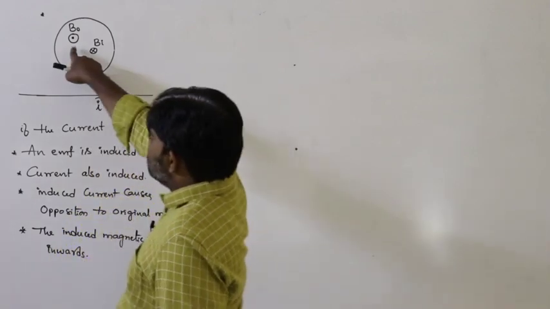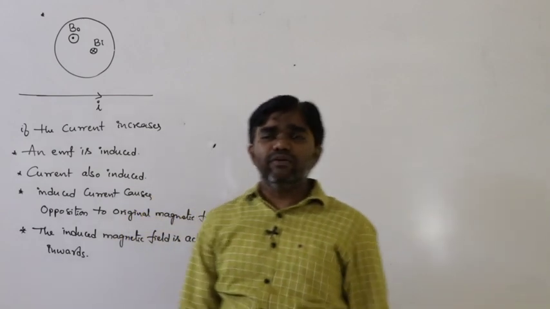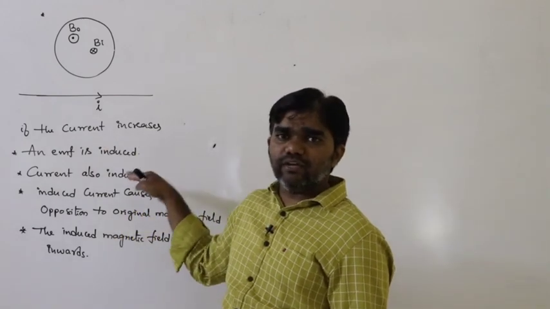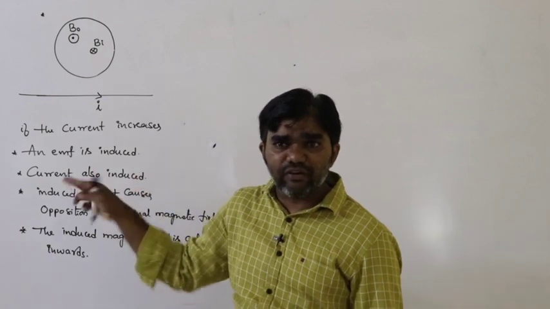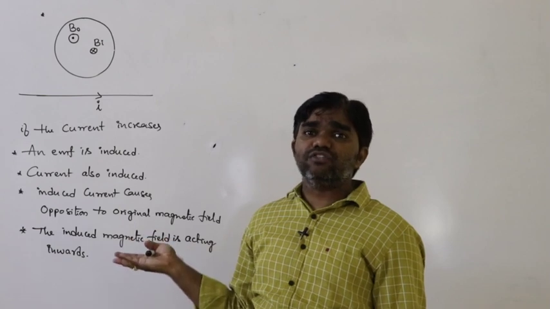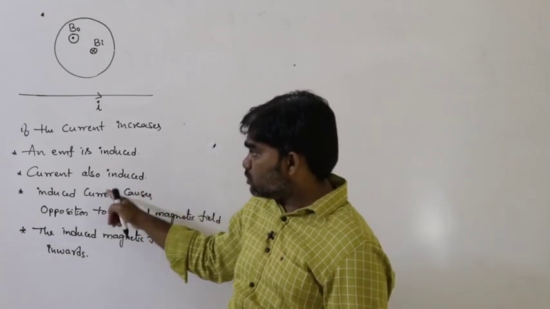So this is the original magnetic field. Why does the original magnetic field vary here? Due to the variation of the current. The current varies, the magnetic field varies, and due to the variation of the magnetic field, flux changes. The negative rate of change of flux is called EMF. That means EMF is induced, and current is also induced.